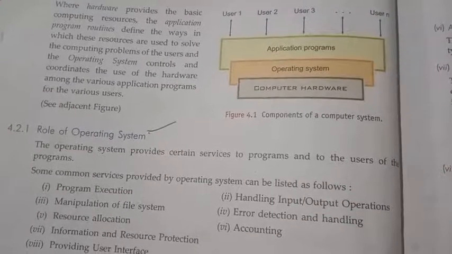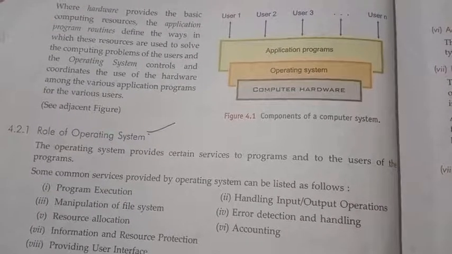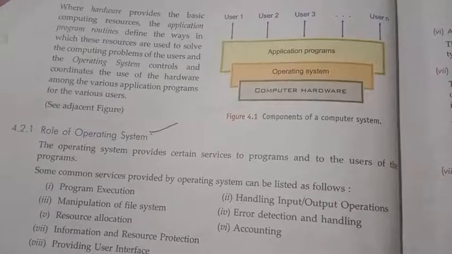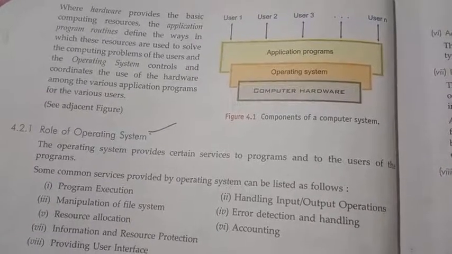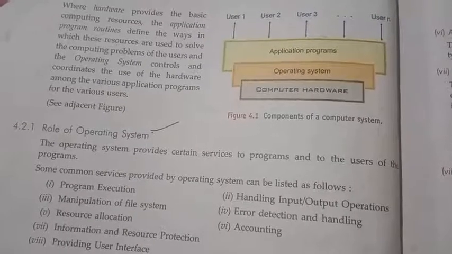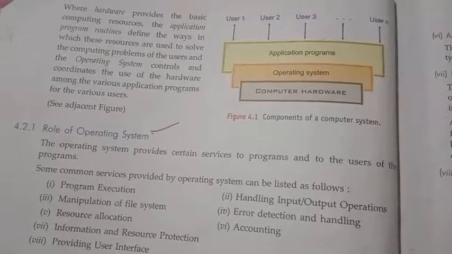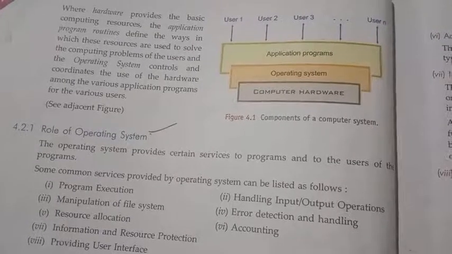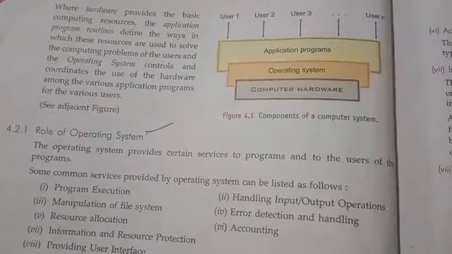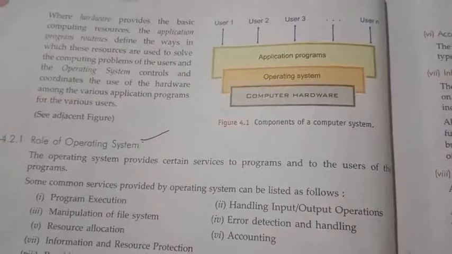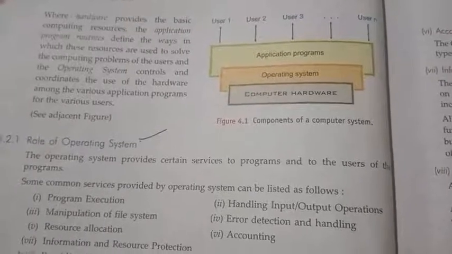Hardware means many hardware devices like keyboard, mouse, monitor, etc. The operating system coordinates the operation of the hardware among the application programs. This is the better definition for an operating system. So this figure is important.